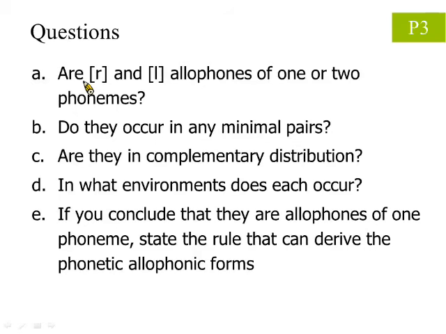Question A asks you, are the two sounds different phonemes, or are they allophones of the same phoneme? Question B asks you, do these two sounds occur in any minimal pairs? Question C asks you, are these two sounds in complementary distribution? Question D asks you, in what environments does each sound occur? And question E says that if you do conclude they are allophones of the same phoneme, state the rule that can derive the phonetic allophonic forms.